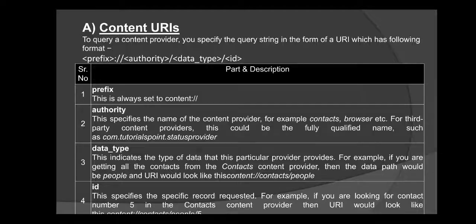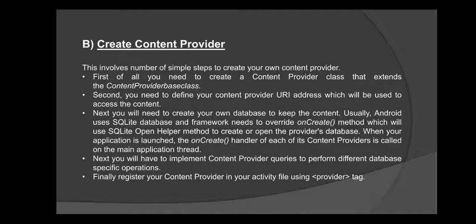Then the ID specifies the specific record requested. For example, if you are looking for contact number 5 in the contacts content provider, then the URI would specify this content inside the type people, /5, that is number 5.